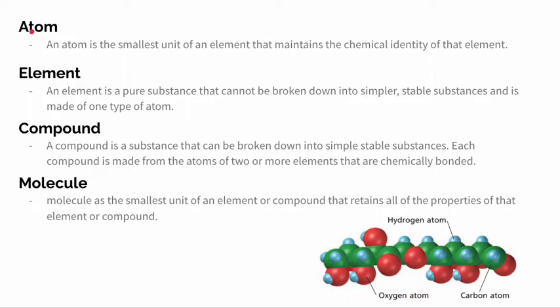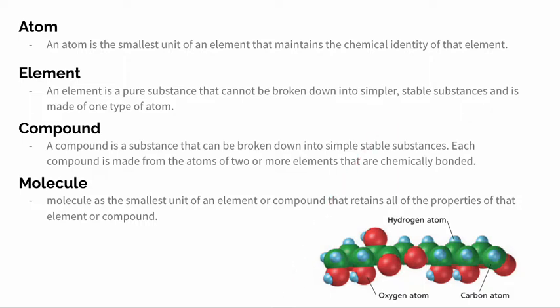The fundamental building blocks of matter are atoms and molecules. These particles make up elements and compounds. An atom is the smallest unit of an element that maintains the chemical identity of that element. An element, however, is a pure substance that cannot be broken down into simpler, stable substances and is made up of one type of atom. For example, carbon is an element and contains one kind of atom.